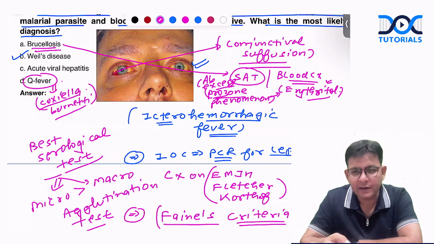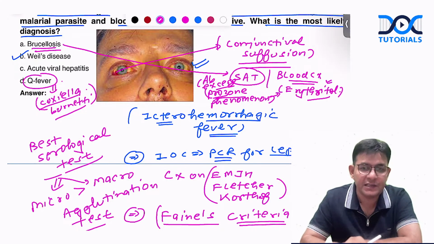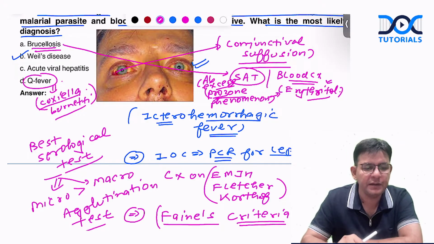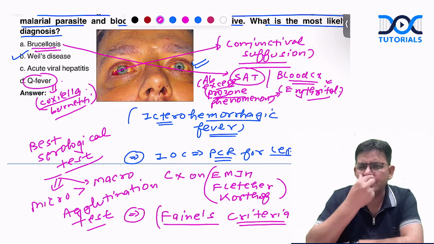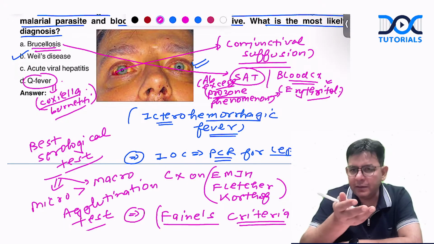It is associated with what? Cattle rearing, cattle birth. Like a question can come in this fashion that somebody attended a cattle birth, and in that the placenta was exposed. In the placenta, this particular organism might be there, and through aerosols it can infect the patients in and around them, like farmers who are attending that particular one, and thereby leads to pneumonia. Coxiella burnetii leads to atypical pneumonia.